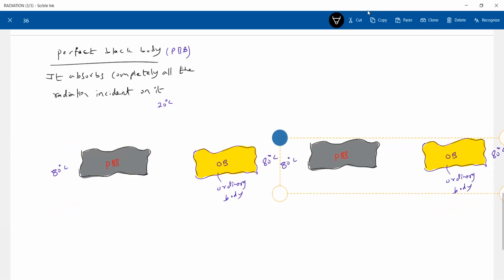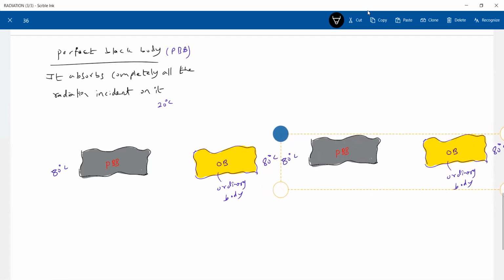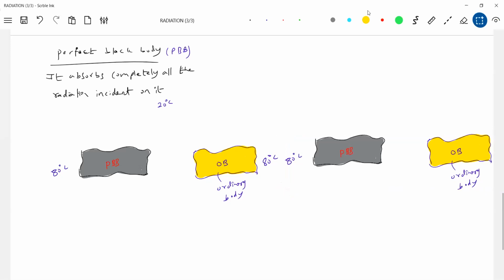Okay, this is again at equilibrium. At equilibrium, finally, this will be the temperature of this. Let me write on the body itself: thermal equilibrium is attained. So what's happening to this? This is warm, this is cooling down. No? The ordinary body is also cooling down. How come? Let's explain the radiation.